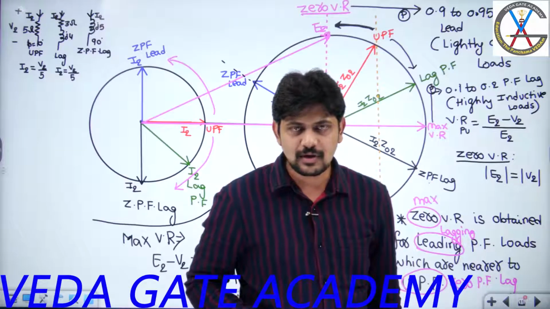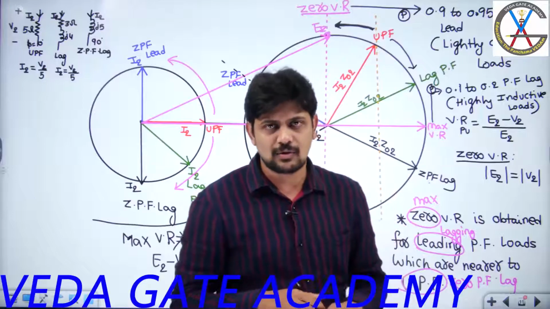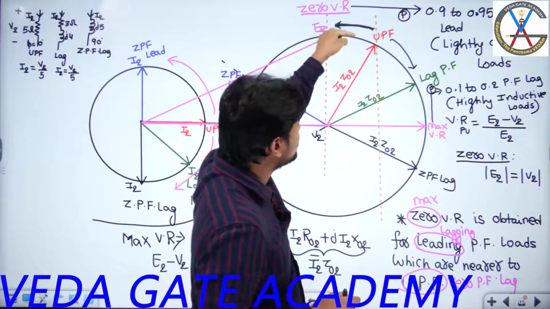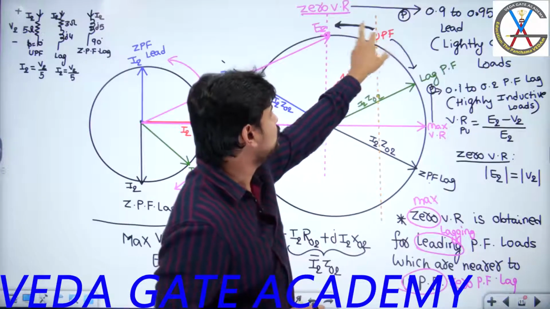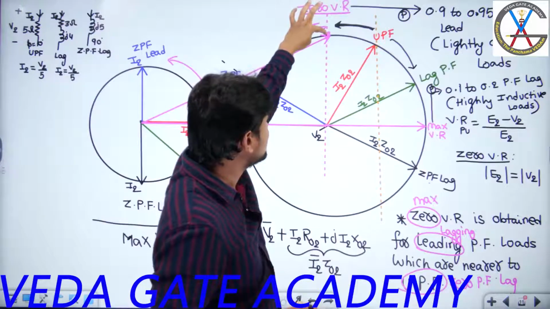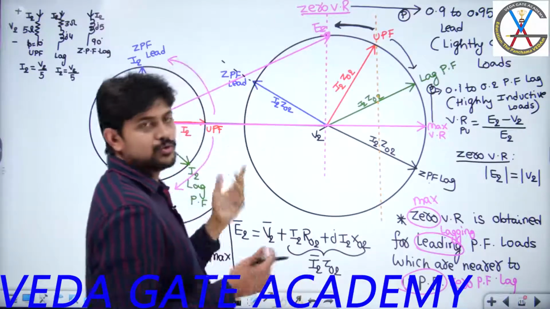Above 0.95 up to unity power factor, I get positive voltage regulation; exactly at this point, zero; below 0.9, negative.